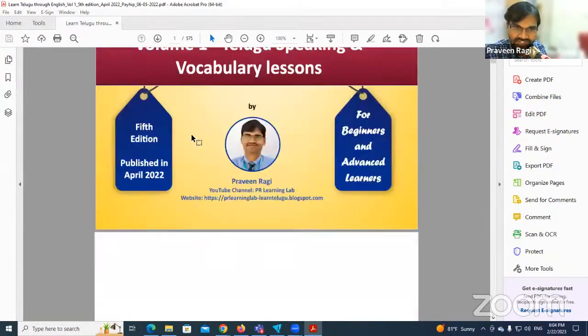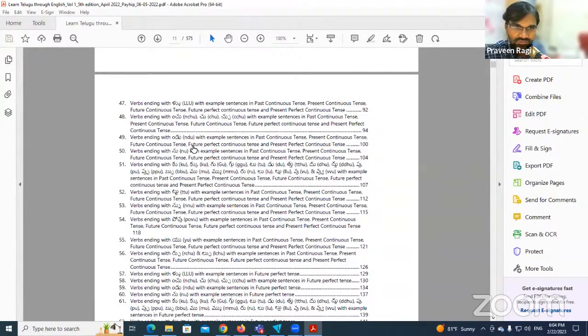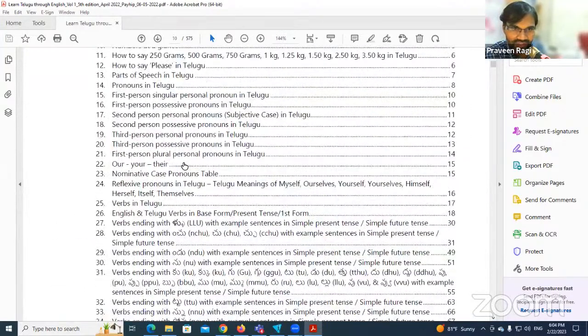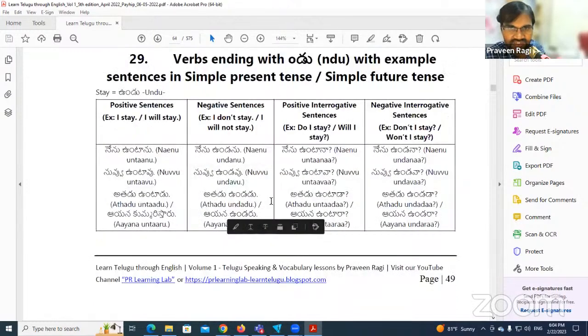Let's go to the contents page from my book. In the contents page, it's easy to find. So let's look here. This is my book. Last time we discussed this lu, chu, lu. This 29 lesson we have to discuss now. I'm clicking here. This is verbs ending with du, with example sentences in simple present tense or simple future tense.